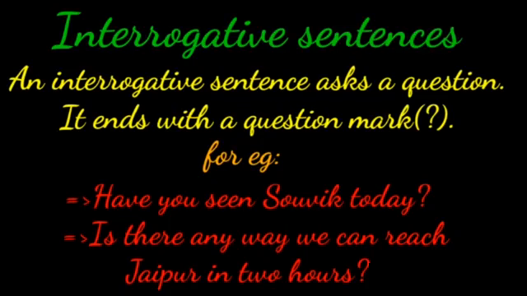For example, have you seen Savik today? This asks question. So it is interrogative sentence. Next one, is there any way we can reach Jaipur in 2 hours? This is also asking question. So it is interrogative sentence. Interrogative sentence always ends with a question mark.